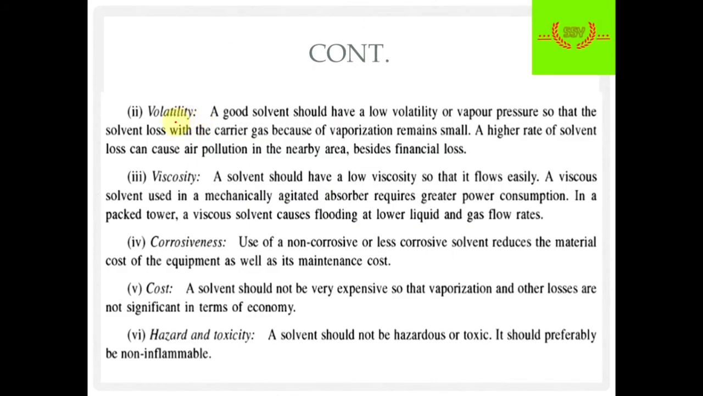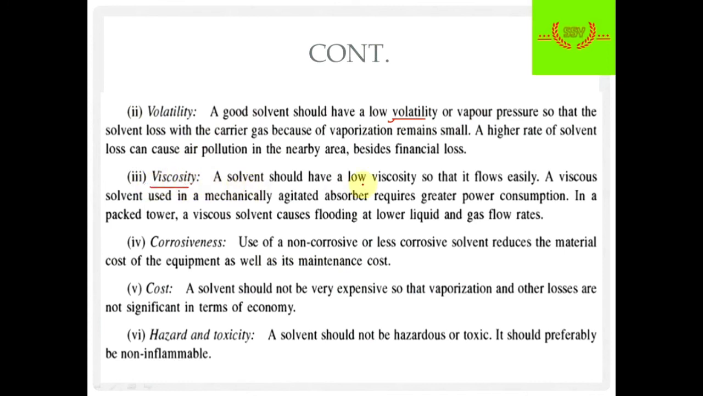Next is volatility. Our solvent should not be volatile, because at high temperature and high pressure it may convert into a gas. So a good solvent should have low volatility or low vapor pressure. That is why low volatility is important for a solvent.